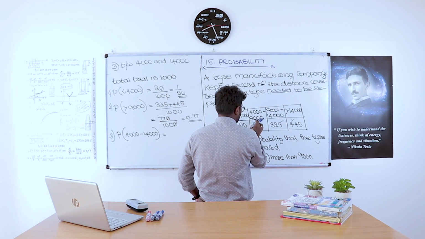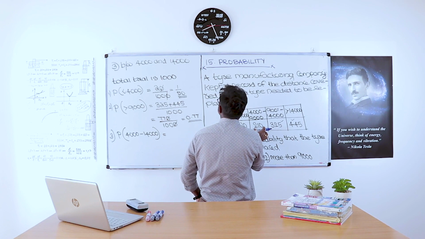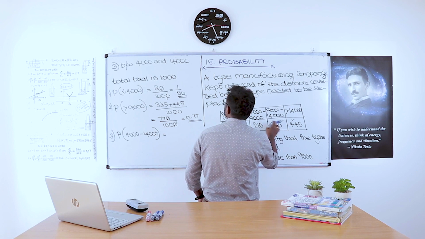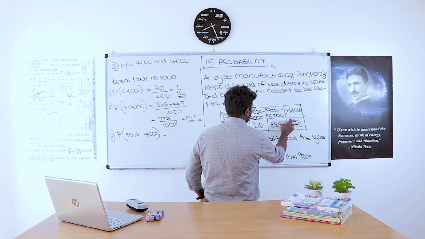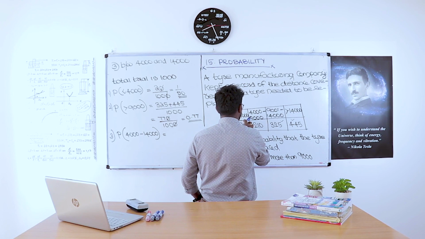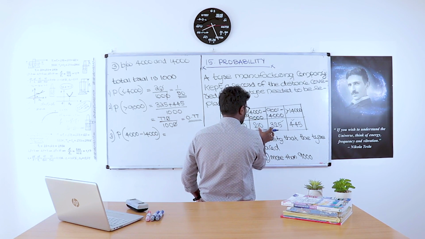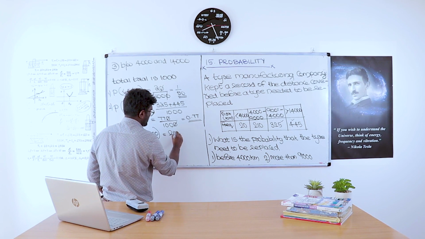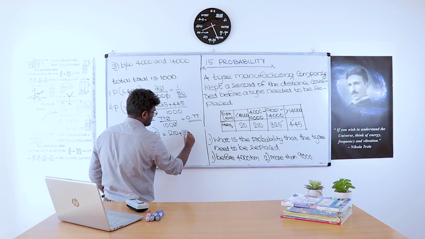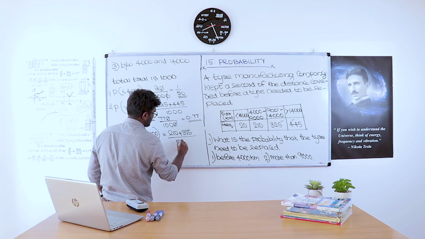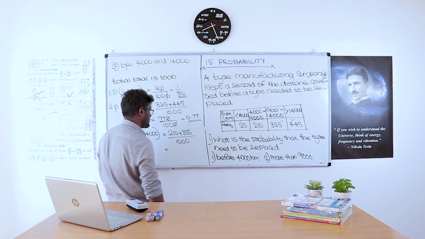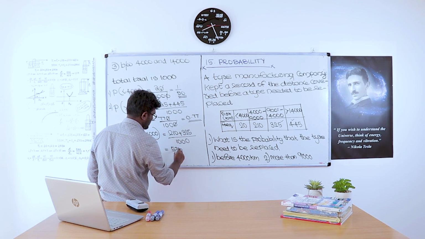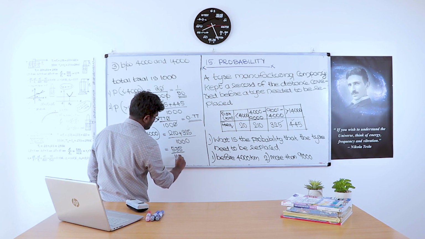This is less than 4,000. 4,000 to 9,000 is 210, plus 325, this is between 4,000 and 14,000. This is greater than 14,000 and this is less than 4,000. These two columns are not included, these are included. So the chances are 210 plus 325 divided by 1,000. 325 plus 200 is 525, plus 10 is 535, by 1,000.